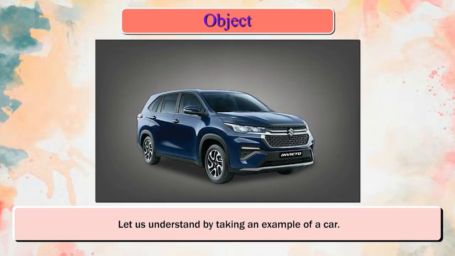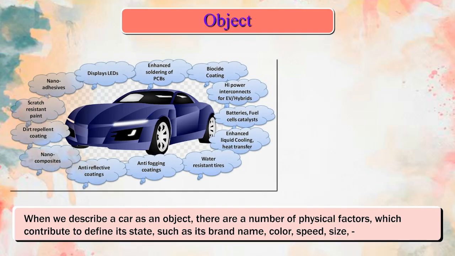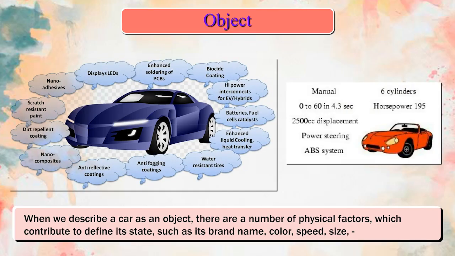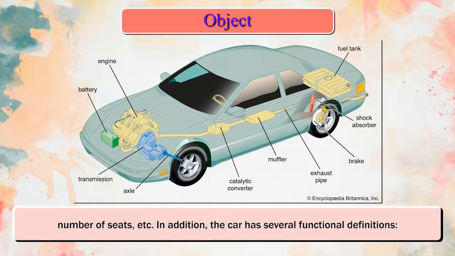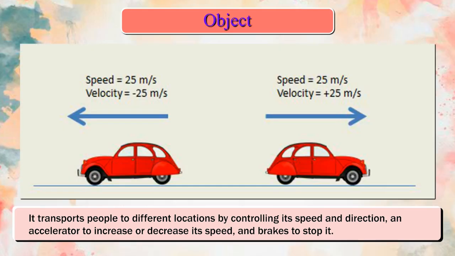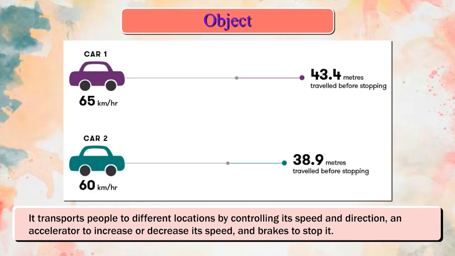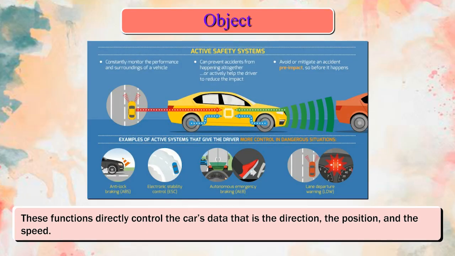Let us understand by taking an example of a car. When we describe a car as an object, there are a number of physical factors which contribute to define its state, such as its brand name, color, speed, size, number of seats, etc. In addition, the car has several functional definitions. It transports people to different locations by controlling its speed and direction, an accelerator to increase or decrease its speed, and brakes to stop it. These functions directly control the car's data, that is the direction, the position, and the speed.